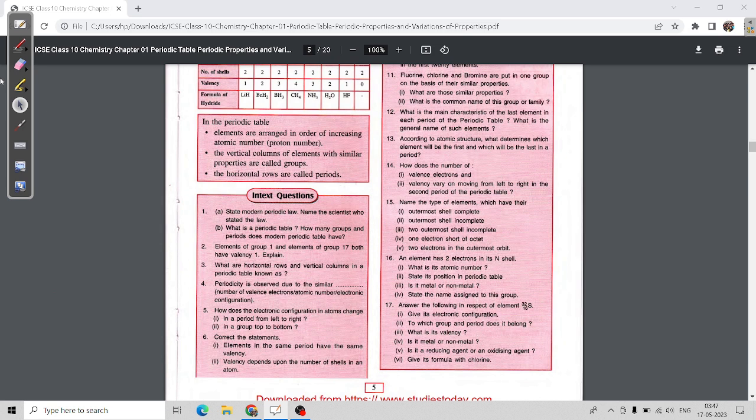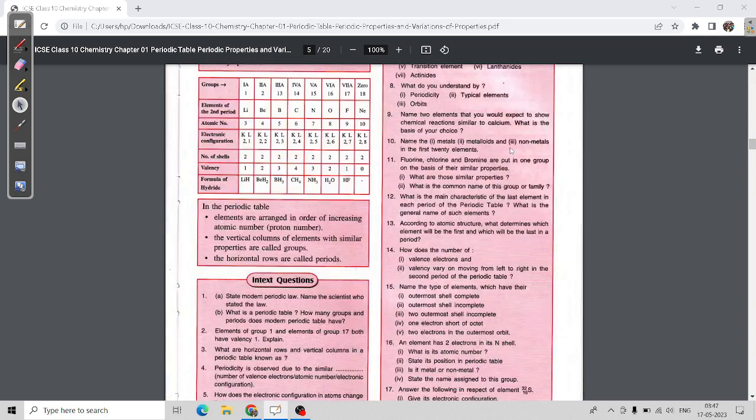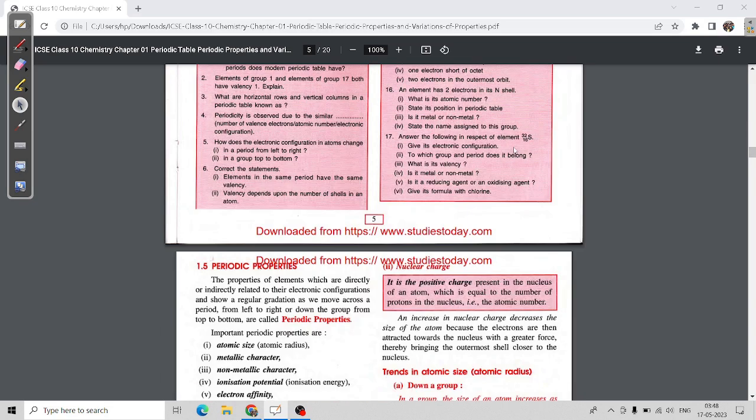Okay, this is also important. You can read it on your own, or I will explain now. In the periodic table, elements are arranged in order of increasing atomic number. Yes, as I said, elements are arranged in the order of increasing atomic number: 1, 2, 3, 4, 5, 6, 7, 8, 9, 10, like that. Vertical columns are called groups, and horizontal rows are called periods. Next, you have to solve these questions on your own, or you can check the solution on my channel.